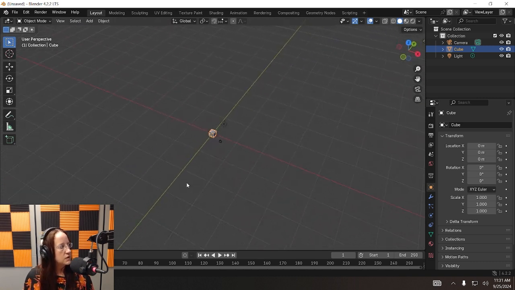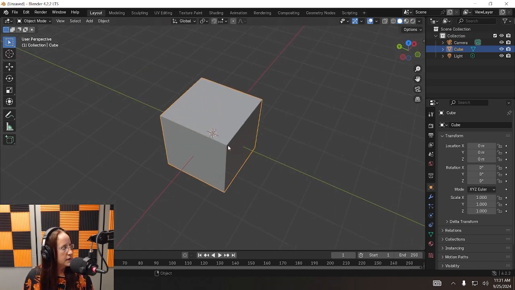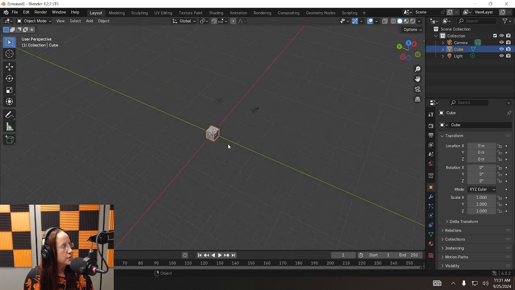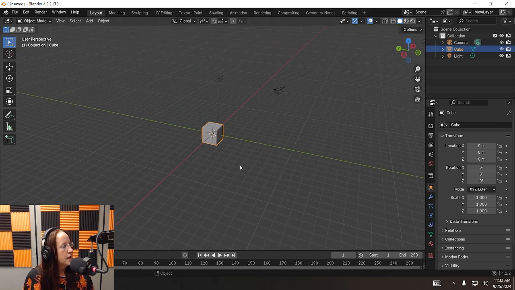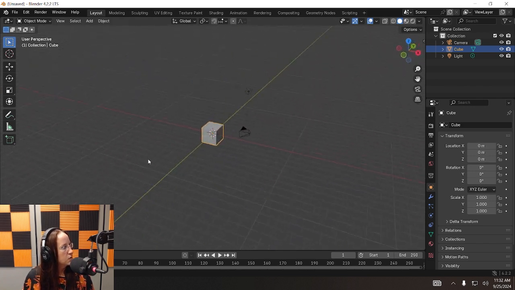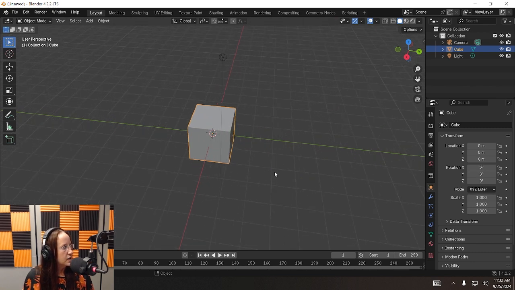The canvas is essentially infinite in Blender, but we're just going to be working right here. But zooming is important. Zoom in by rolling the mouse wheel forward, zoom out by rolling it backward. Pretty straightforward. Middle mouse is all about perspective. Now you'll notice this red line here and this green line here, they're not here for no reason. These actually represent the axes that you're working with.